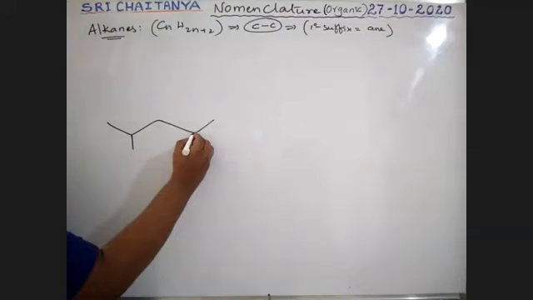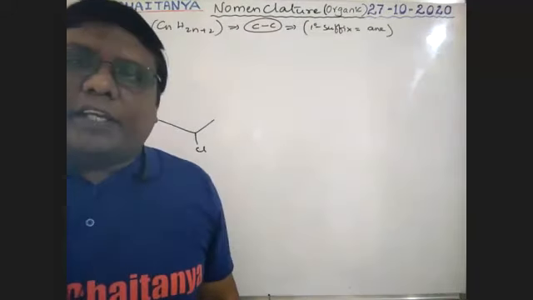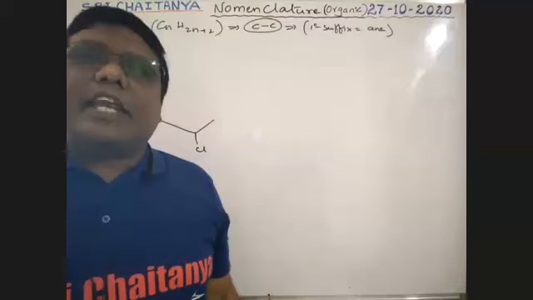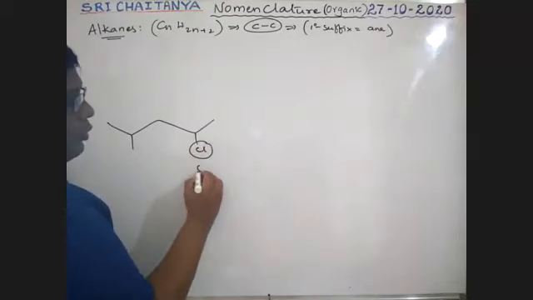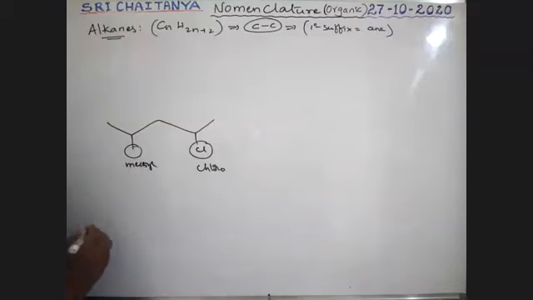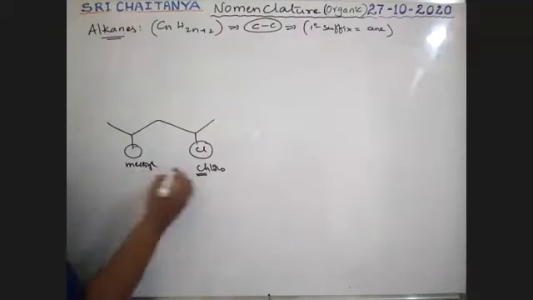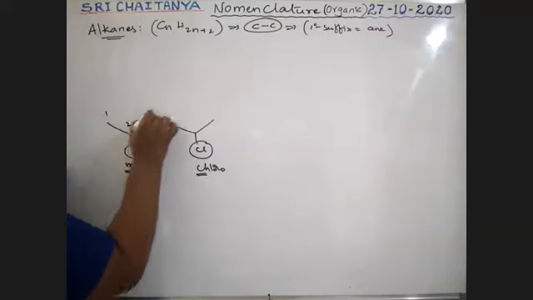Next, one more example. Try this name. What is the name of this compound, boys? Try yourself. Waiting for you. You should follow, first of all, the longest chain. After that, least locant. Locants are same. So it is a chloro, boys. Chlorine means chloro. It is a methyl. It starts with M. So 1, 2, 3, 4, 5.